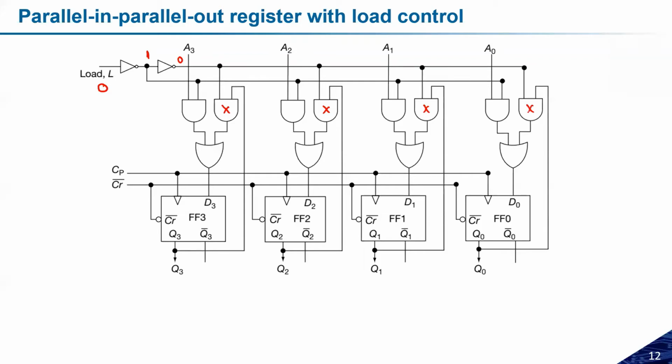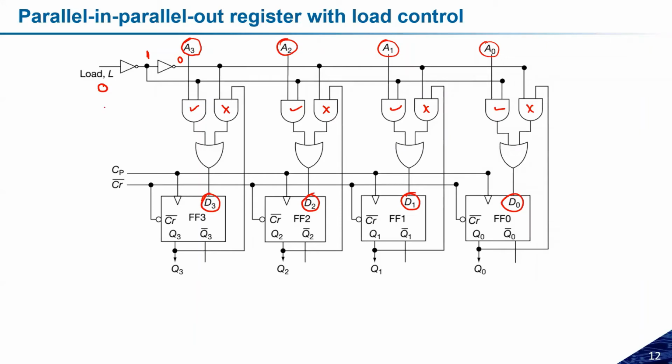Now if these are all not activated, whatever data we have, A3, A2, A1, A0, this will be loaded because this is 1. So these will all be activated and they will transfer to D3, D2, D1 and D0. So if load is equal to 0, the data will be loaded on the flip-flop.